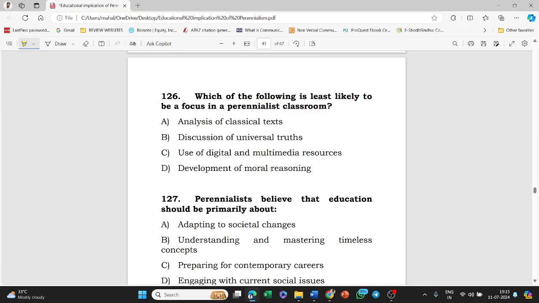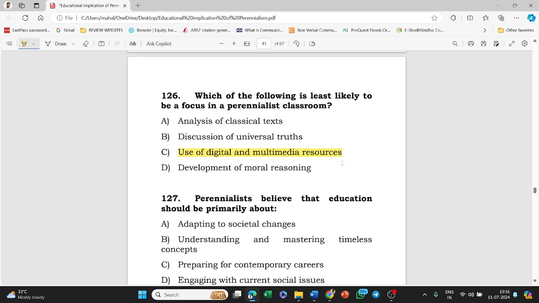Next question, which of the following is least likely to be focused on in a perennialist classroom? Analysis of classical texts, discussions of universal truths, use of digital and multimedia resources, development of moral reasoning. Answer of this question is option C, that is use of digital and multimedia resources.